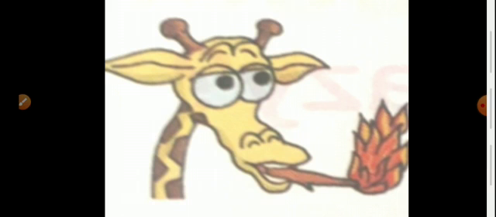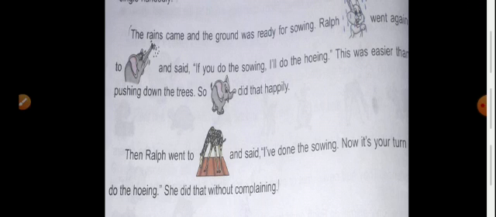And this giraffe wondered how that little Ralph managed to flatten so many trees without anybody's help. Understood? Because rabbit was very small. So is it possible for a rabbit to push down the trees? No, it is not possible because rabbit was very small. Okay, moving to the next paragraph.